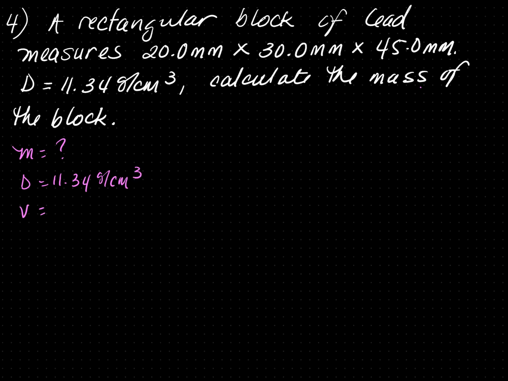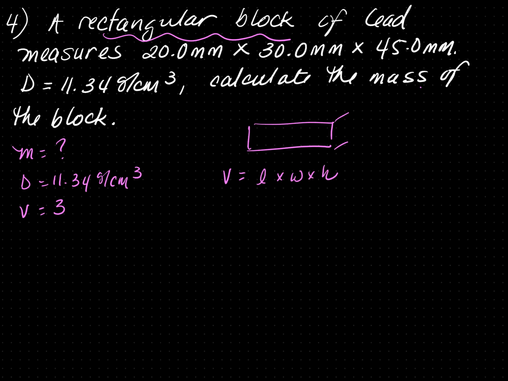So that means I know my volume. Since it's a rectangular block, this is a regular geometric shape. Volume for a rectangular block is length times width times height. The dimensions given are 20 millimeters times 30 millimeters times 45 millimeters.